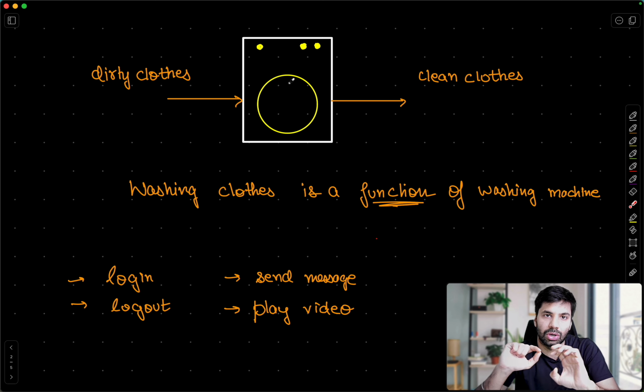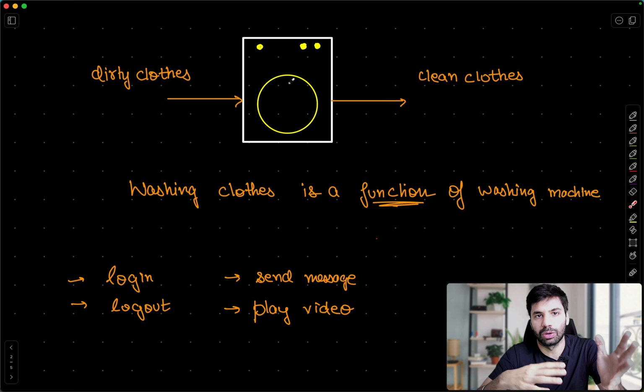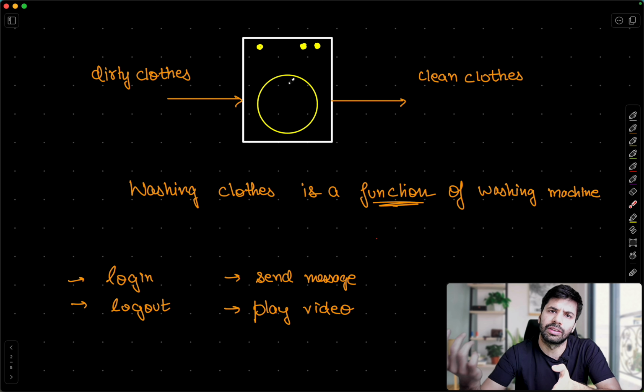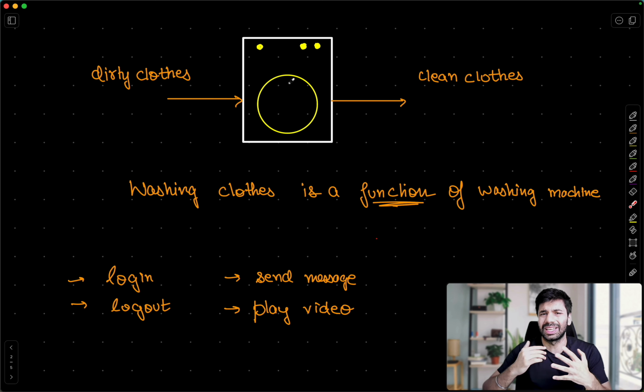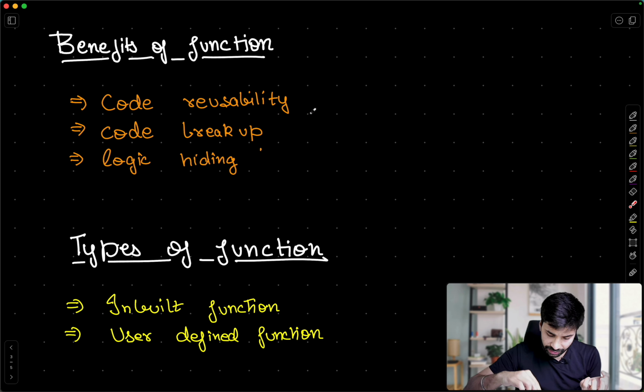Similarly, length is not asking you to define whether to use a for loop or while loop. You're not specifying any of that. It just expects that you provide it an object or iterable and it gives you the length of that. That is very important to understand with respect to functions: what exactly are they helping you to do? With that, you will be able to understand the benefit as well.